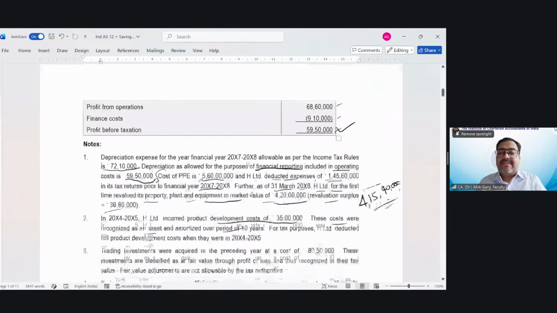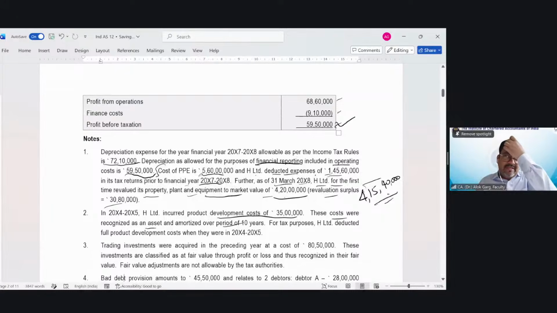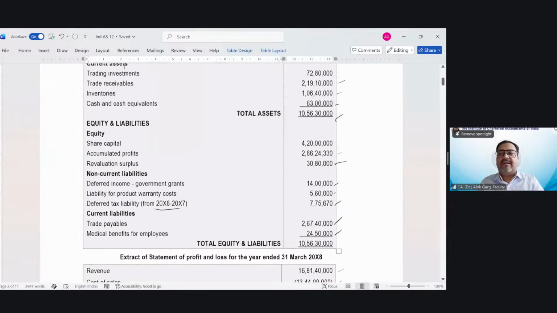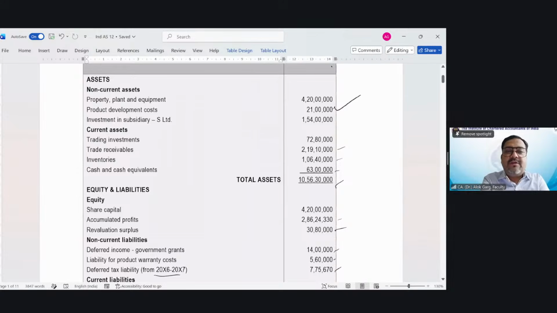And since the amortization is over 10 years, this was capitalized in 2004-5. So 4, 5, 5, 6, 6, 7, 7, 8, 4 years. Okay, 4 years. And what will be the amortization every year? 35 lakh divided by 10, 3.5 lakh. So 3.5 lakh multiplied by 4-year accumulated amortization will come to 14 lakh. 35 lakh minus 14 lakh is equal to 21 lakh. So this is the balance given in the balance sheet, 21 lakh, right? How has this 21 lakh arrived? It is 35 lakh minus 4-year amortization.